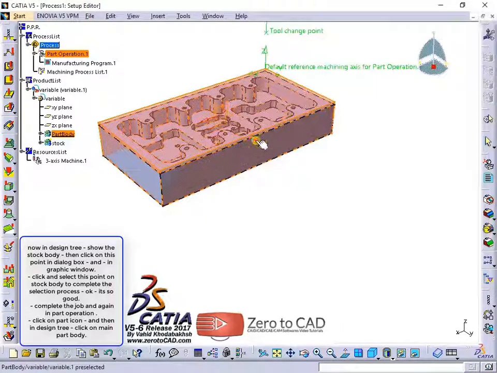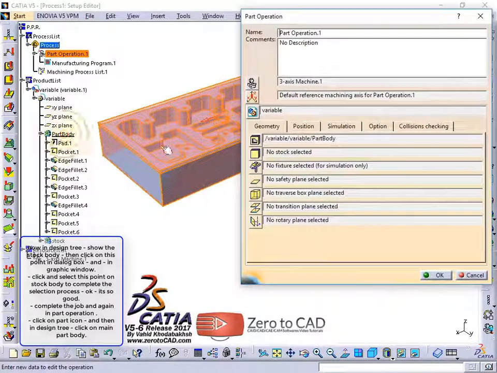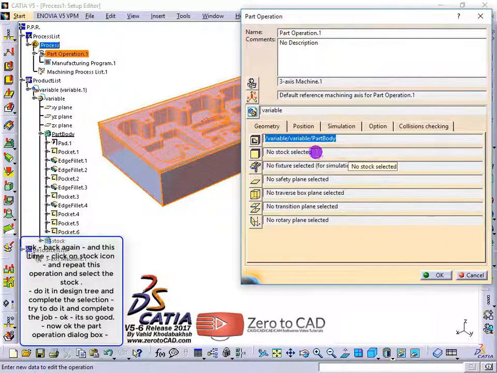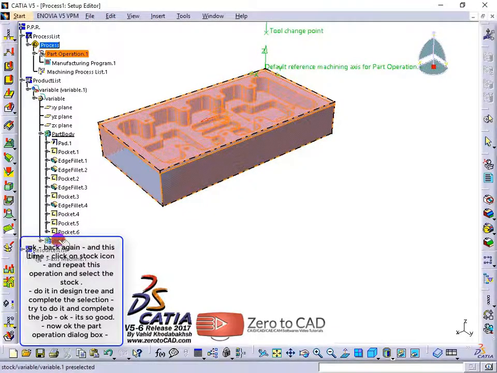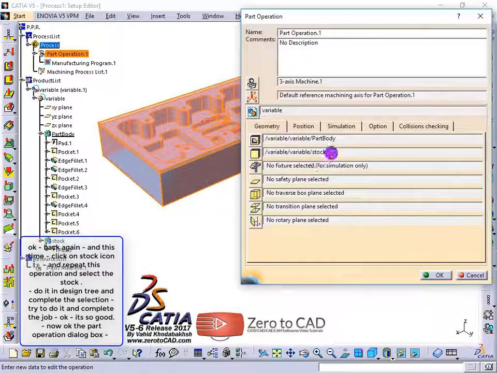Click on the Part icon, and then in Design Tree, click on Main Part Body. Okay. Back again, and this time, click on the Stock icon, and repeat this operation and select the stock.